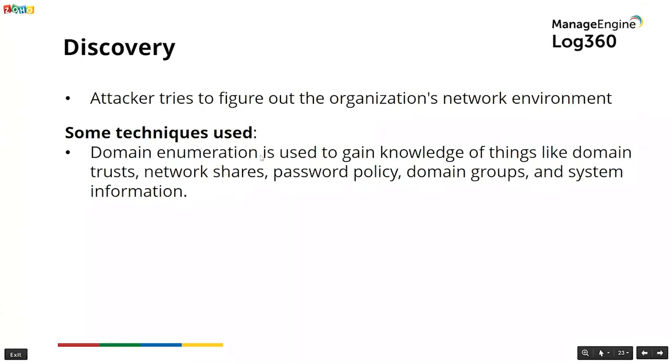Discovery is the next tactic on the matrix, tactic number 7. With this tactic, the adversary is trying to figure out the intricacies of the organization's network environment. Domain enumeration is used by attackers to gain knowledge and plan how to act. Some of the things they attempt to discover are domain trusts, network shares, password policies, domain groups, and system information.